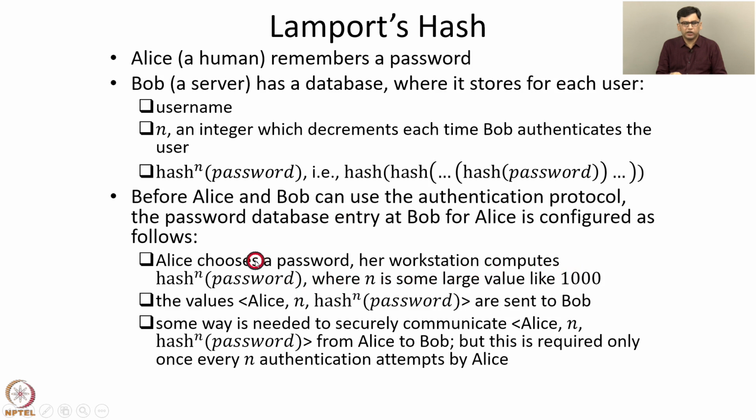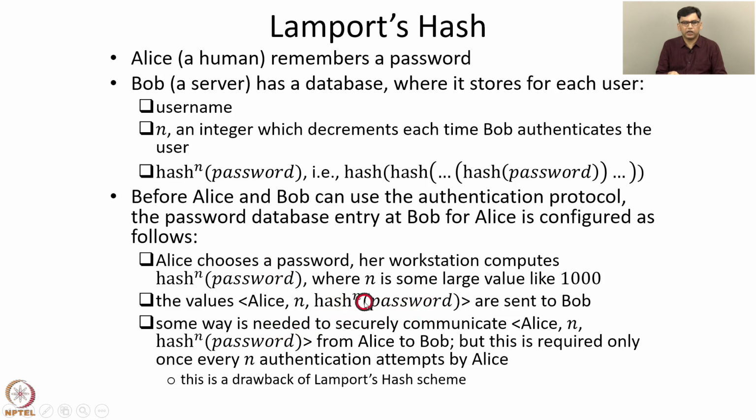For this protocol to work correctly, some way is required to securely communicate this triplet from Alice to Bob, but this is required only at the time of configuration, that is, once every n authentication attempts by Alice. So for every authentication attempt, this is not required.